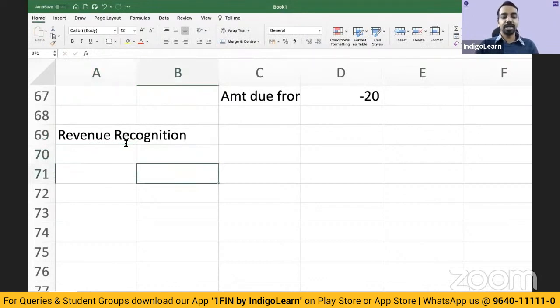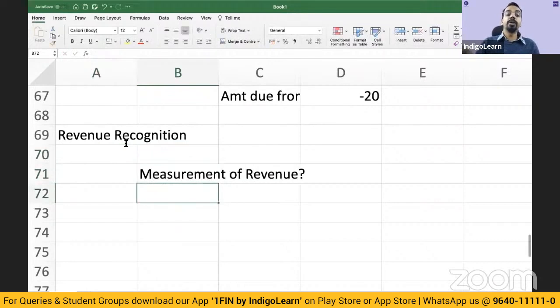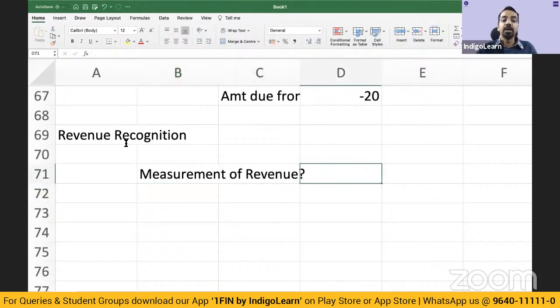Here you have to ask questions like, are you able to measure the revenue reliably? Now you may say, what can be situations where we are not able to measure the revenue reliably? Maybe those are dependent on cost plus some percentage of cost. You're providing services and they say, whatever cost you incur, we'll add some percentage on that cost, and that becomes your revenue. Say, for example, you are not yet in a position to measure the cost reliably. Some small part of services have been given, then you may not be able to measure the revenue reliably. So you have to check whether you are able to measure the revenue.